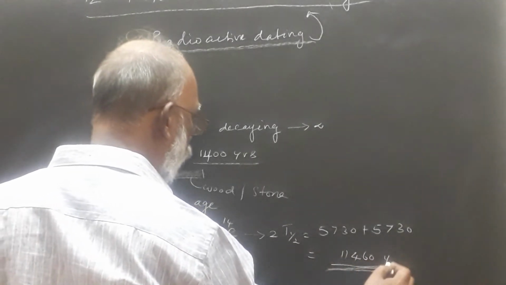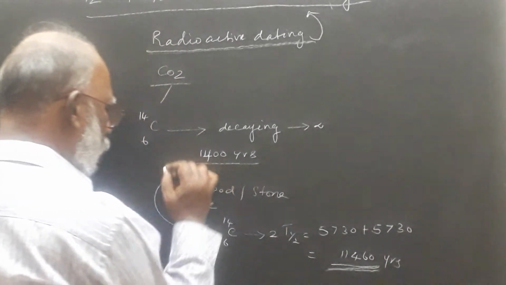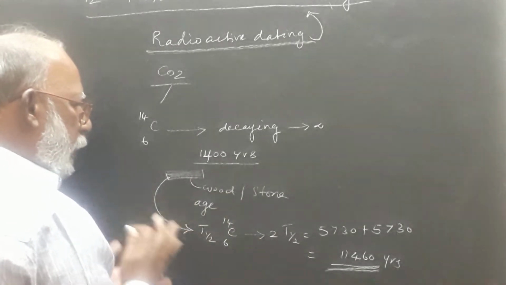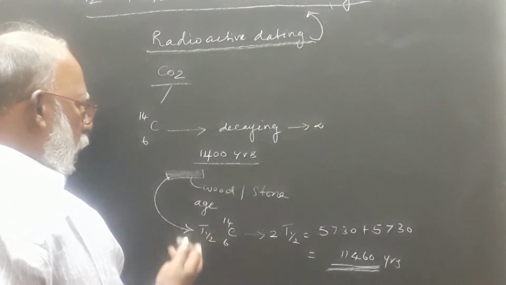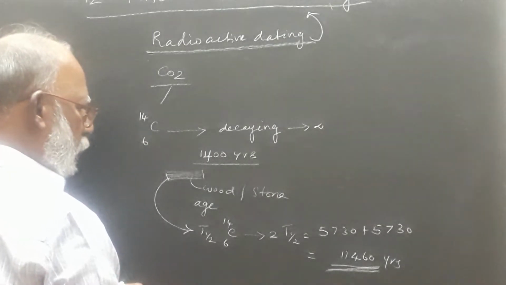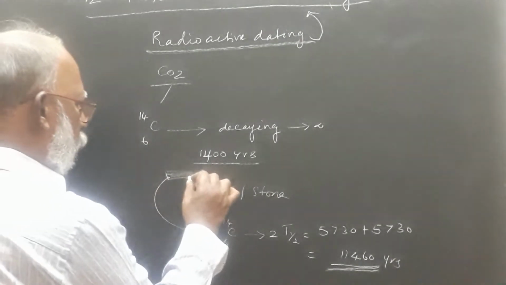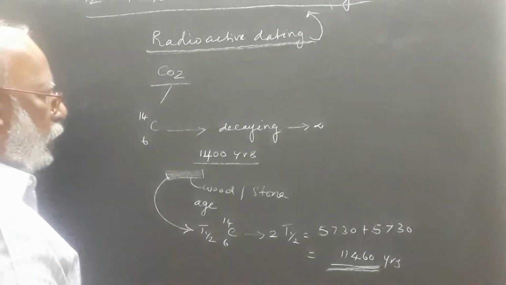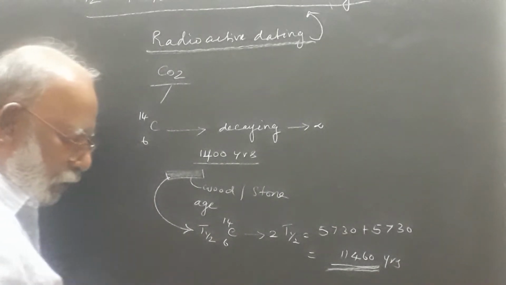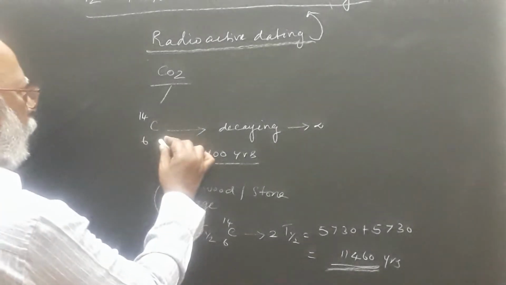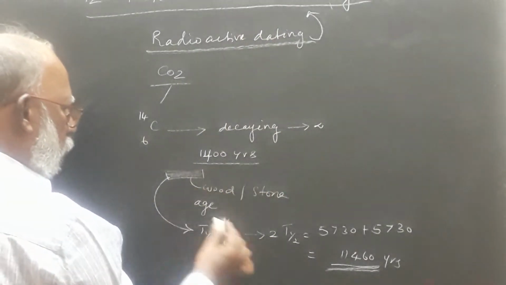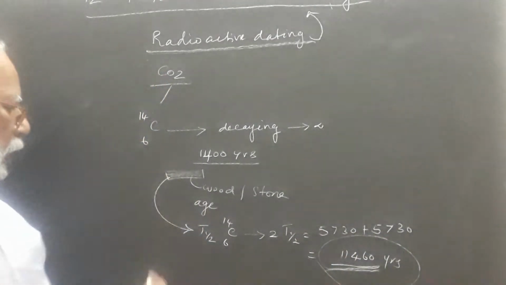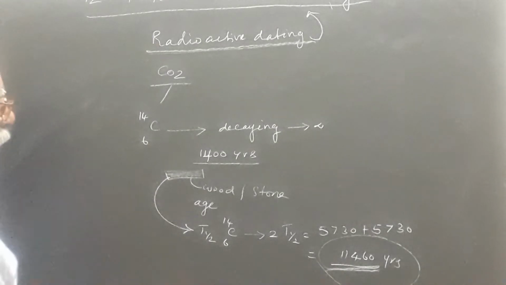11,460 years before, this stone was formed by means of sedimentation on the wood. That process has happened. So what would become a stone? This is a process to identify the age. So carbon dating plays a very important role in finding out the age of old or ancient materials. That's very important.